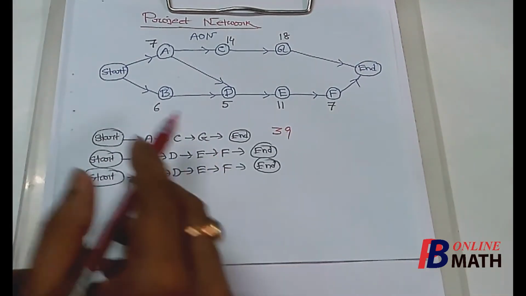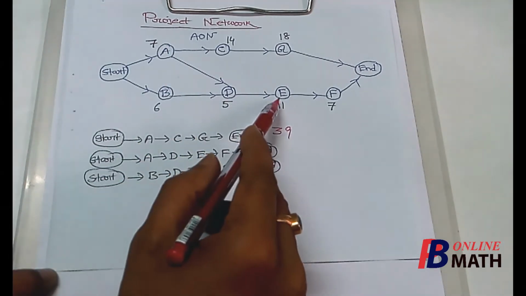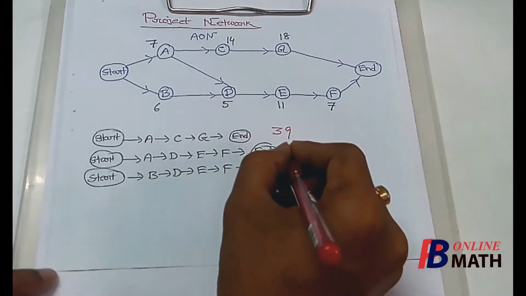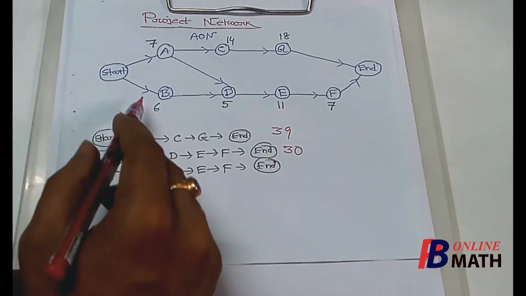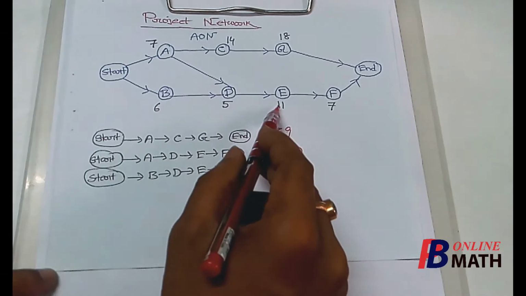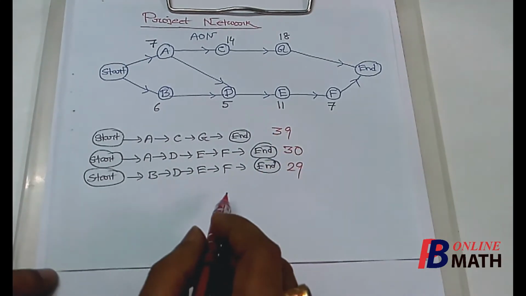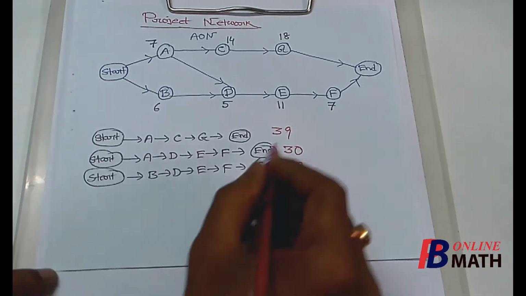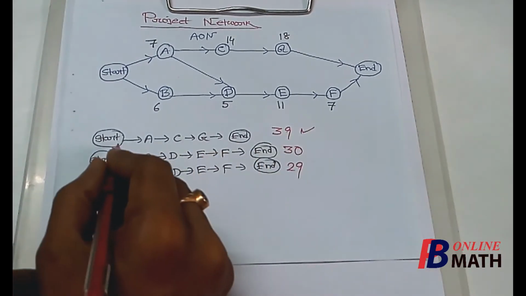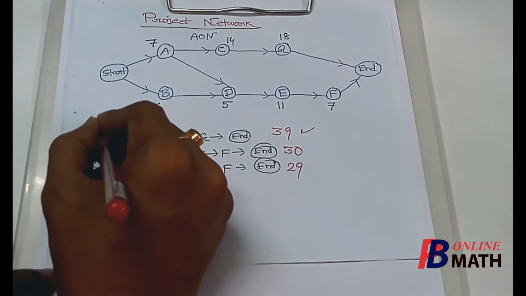For the second path the sum is 7 plus 5 plus 11 plus 7, which is 30. And for the final path the time duration is 6 plus 5 plus 11 plus 7, which is 29. So out of these three paths, the sum of the time durations is maximum for the first path. So this is the required critical path.